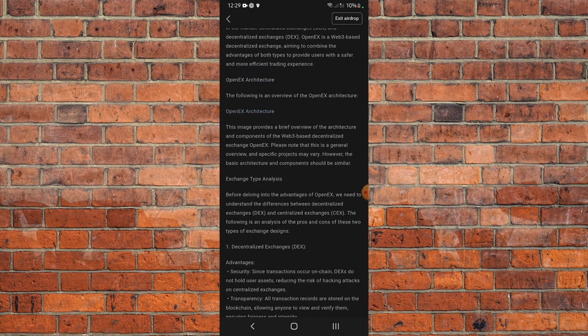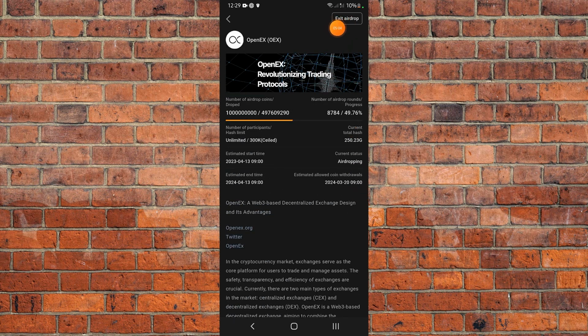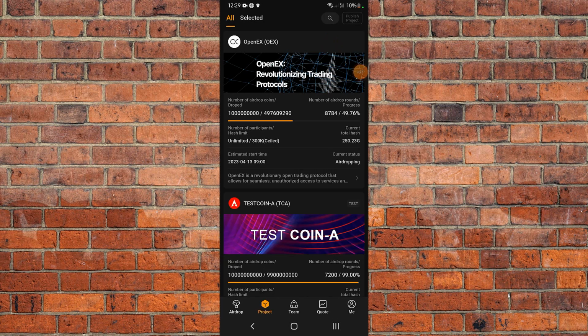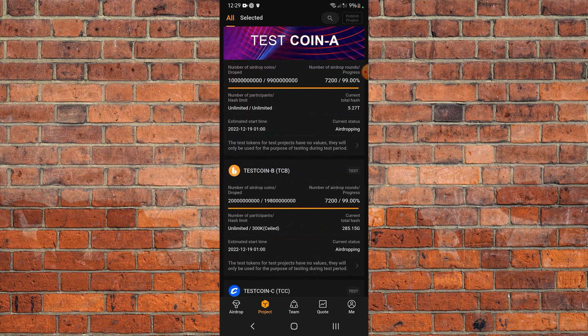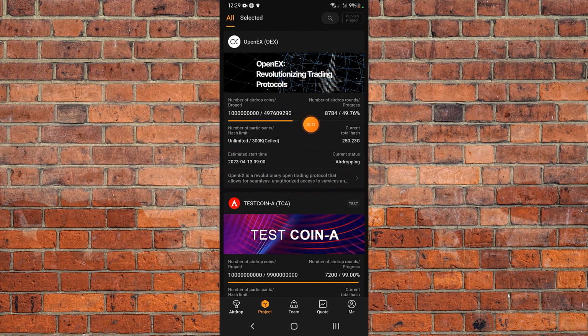As you can see right here, I have exit airdrop, but in your own case you're going to see participate airdrop. What you need to do is just tap on that participate in airdrop. Because I have participated already, that's why I see exit. You can also see the rest as well, but the utility of the remaining three, I don't know yet. This is the main one that I want you to start mining right now, before next year April when they are going to stop mining it.